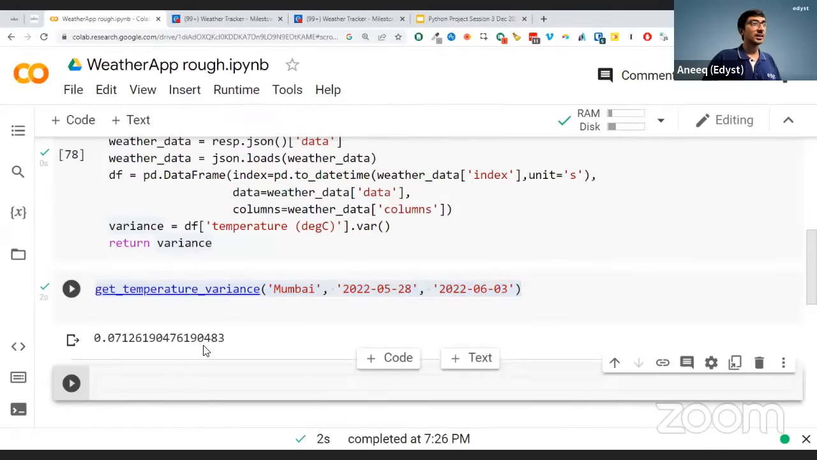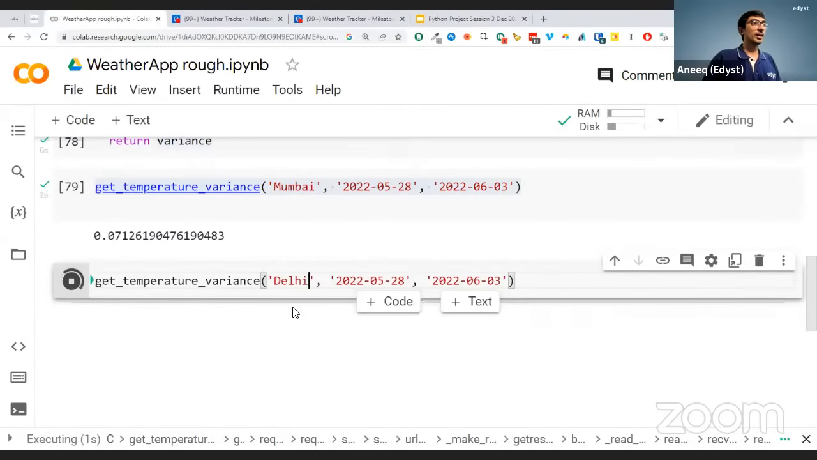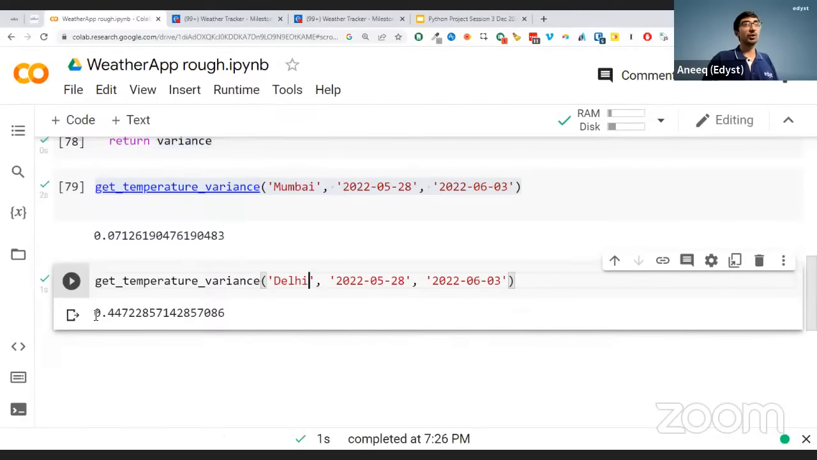And let's run it for Delhi also for the same dates. All right. So when I run it for Delhi, I get 0.44. Which has lesser variance, everyone? Which one has lesser variance over here? Mumbai. So we ended up choosing Mumbai to go for a vacation.